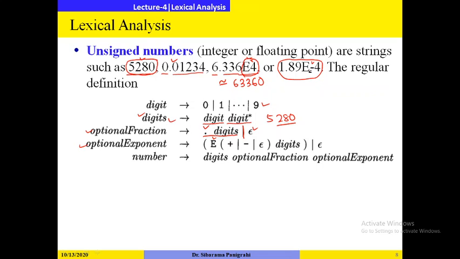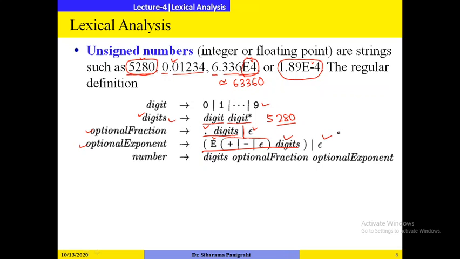So the plus and minus symbol are again optional: plus, minus or epsilon. Then the digits. Digits means any combination of 0 to 9, star. As it is optional, it may either contain this much or it may contain epsilon.